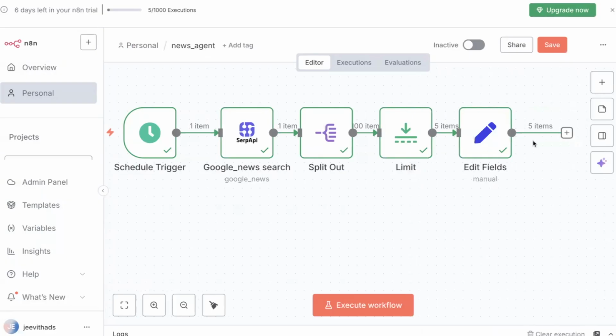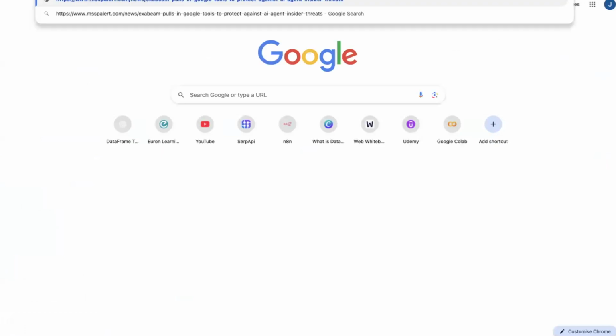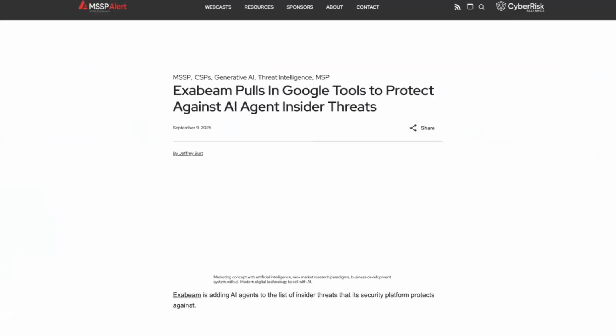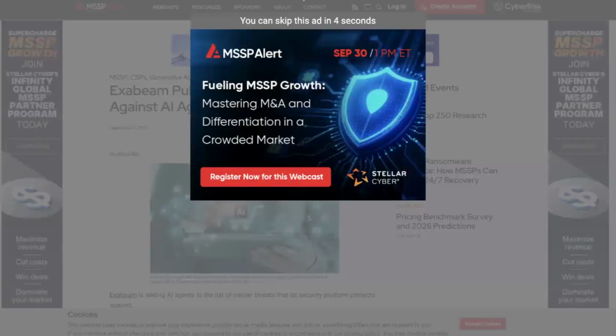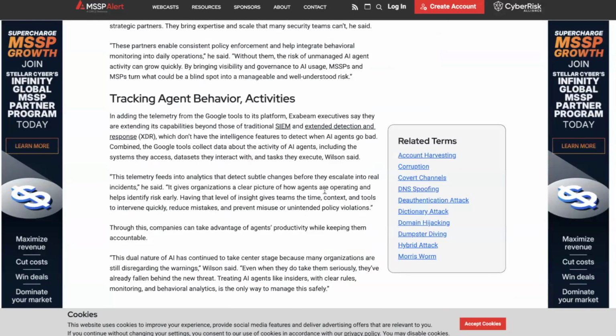Now we have the links, right? I have to scrape the links now. You can clearly see these links. If I just put one in a browser, it will open. Now I want to write a blog on these particular news articles because I don't have time for reading everything. So for that, just open that link. This is how an article is going to look, right? I just want to scrape the content of this particular article.